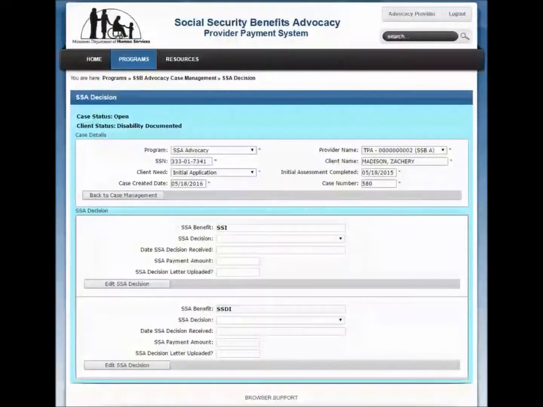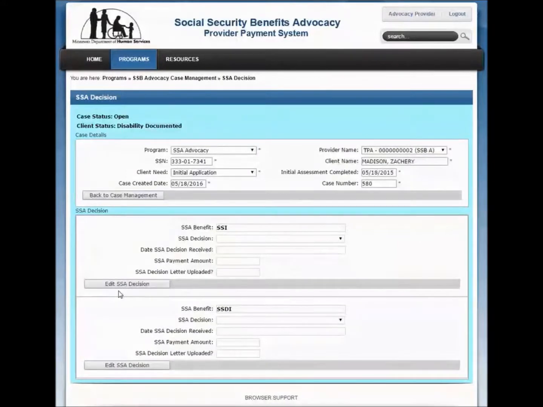The next step is to enter the Social Security Administration's decision regarding your client's request for SSA benefits. Enter both approved and denied decisions. The system will not generate an invoice for payment until all required fields on all pages in the workflow are completed. SSA decisions can be entered separately or on different days if needed.